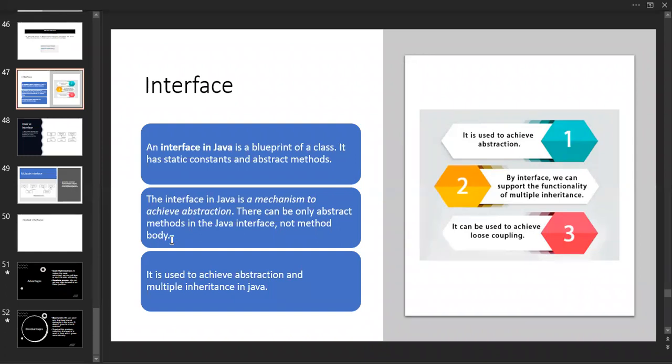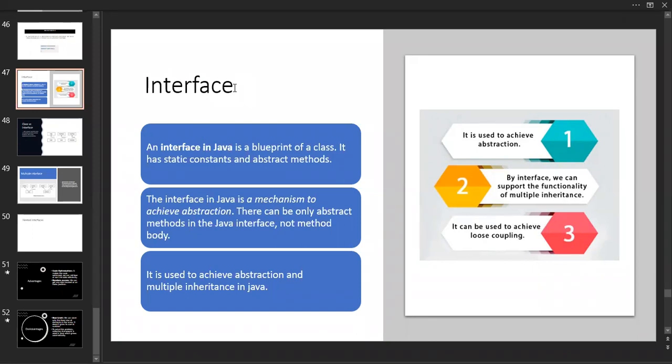Because the interface already uses abstraction, there is no need to mention abstract methods or abstract classes particularly.